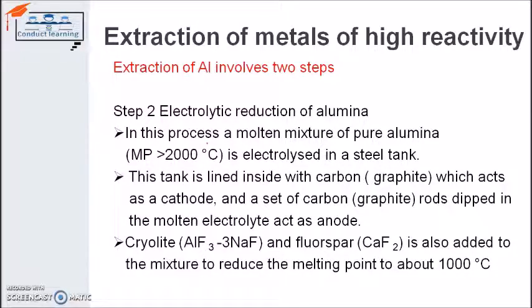So on both sides we have carbon. One carbon acts as the cathode, that is the lining on the tank, and the other carbon in the form of a rod is dipped in the molten electrolyte and acts as the anode. To reduce the melting point to about 1000 degrees Celsius, we will mix other compounds into the mixture.